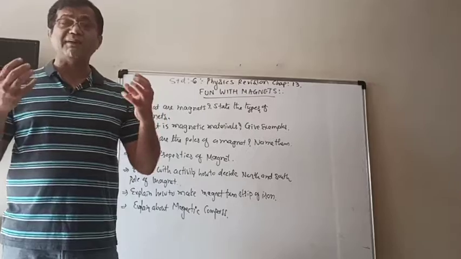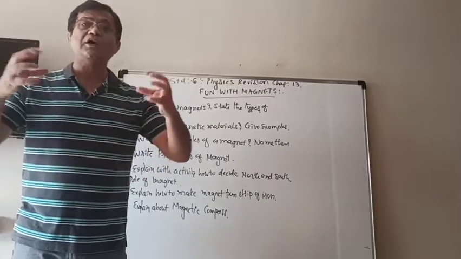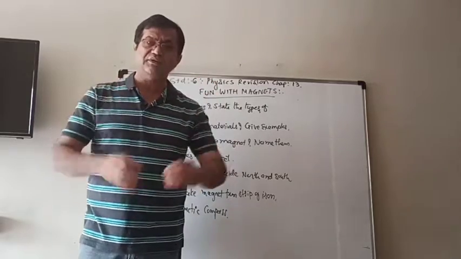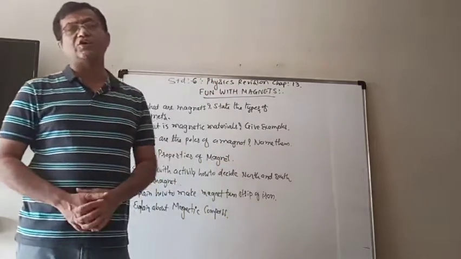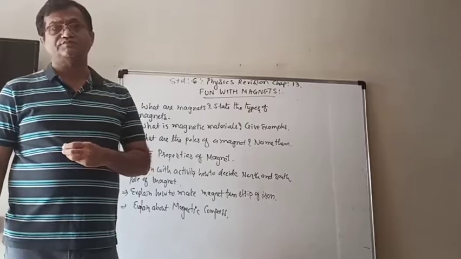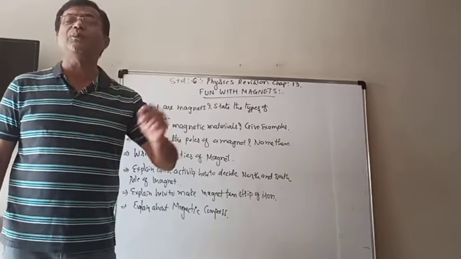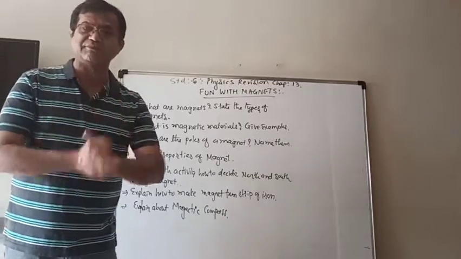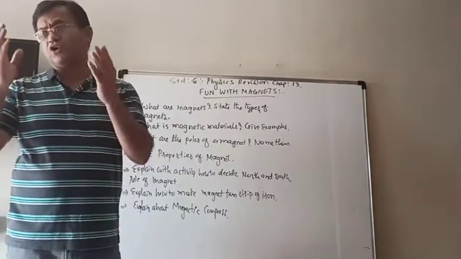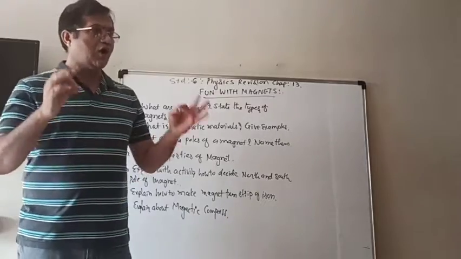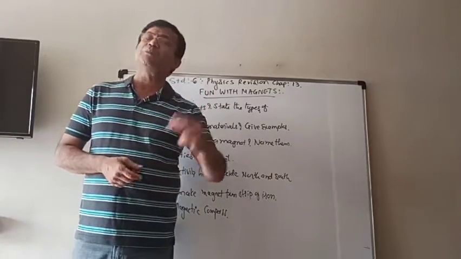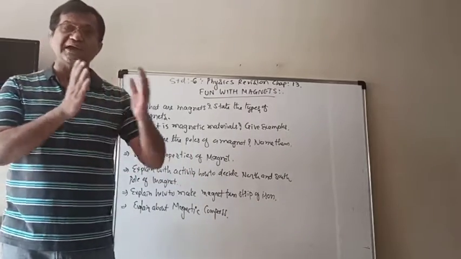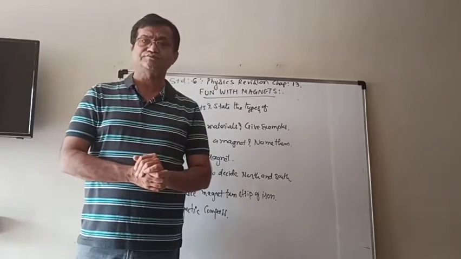It means that the magnet has more power at its both ends, and both ends of a magnet are known as its poles. So any magnet, no matter which shape, artificial or natural, has two poles, the North Pole and the South Pole.